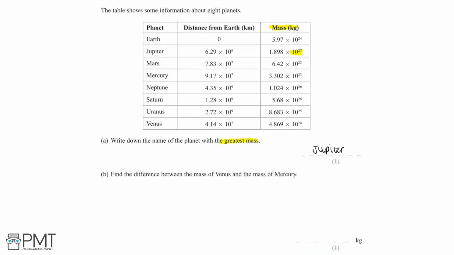Now in part B, we're asked to find the difference between the mass of Venus and the mass of Mercury. So looking at our table, we can see that the mass of Venus is 4.869 times 10 to the 24. And the mass of Mercury is 3.302 times 10 to the power of 23. And so to find the difference between the mass of Venus and the mass of Mercury, we'll do 4.869 times 10 to the power of 24, take away 3.302 times 10 to the power of 23.